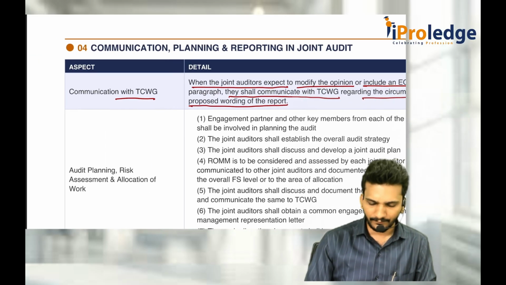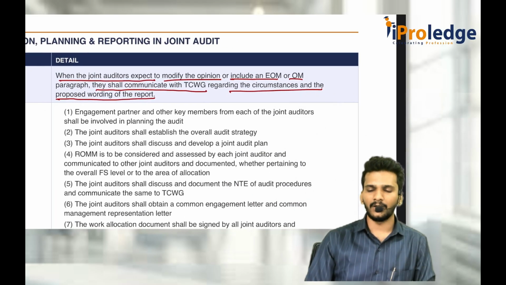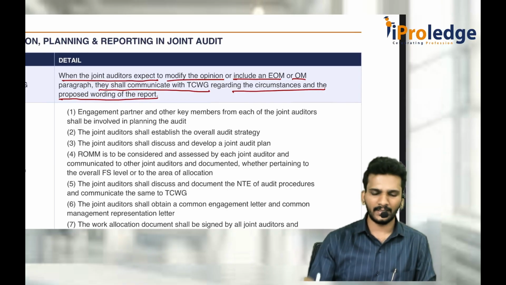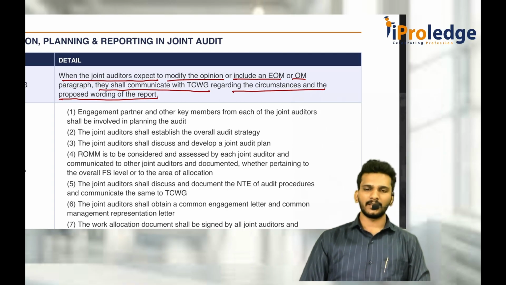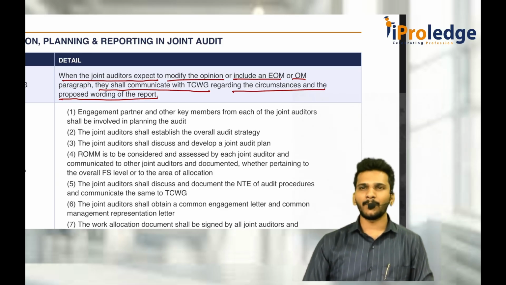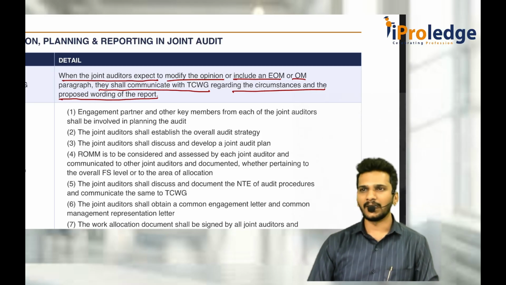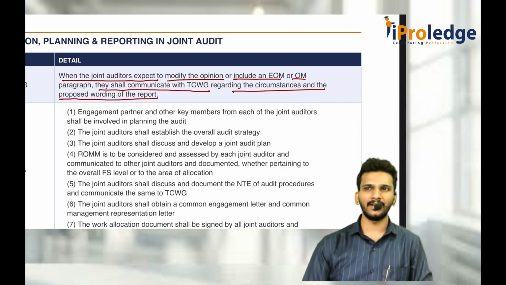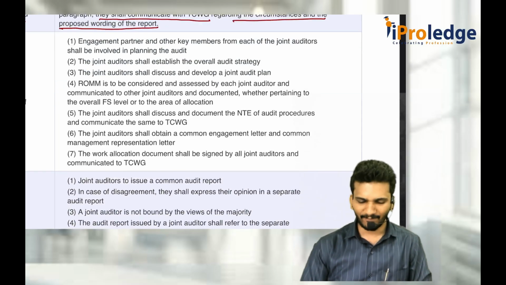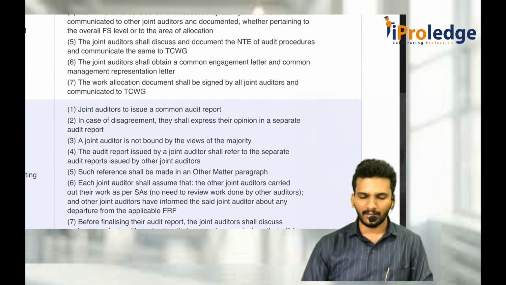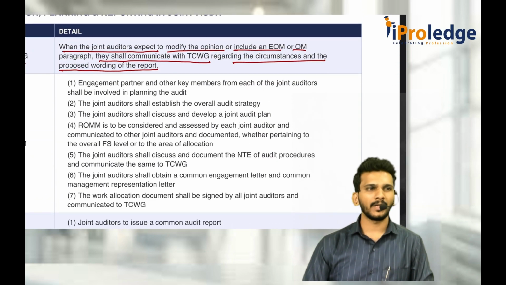Again, one more thing. Before this, I think one or two lines are missing here. That is, whenever the company appoints joint auditors, the company should give a common engagement letter for everybody. That is there in the main material. Here it is, I think, missing, or it is there somewhere else. A common engagement letter should be given for every auditor, like in a separate copy.